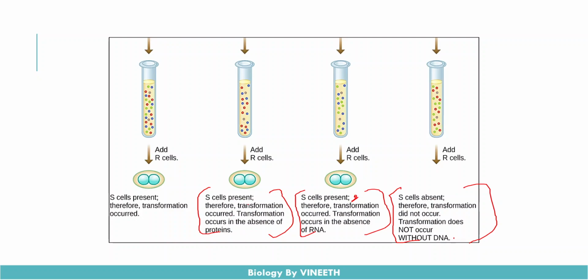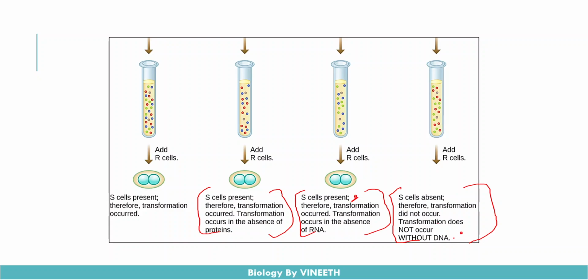So these proteins were also degraded, and the R cells were able to convert into those pathogenic smooth strains, okay, and they were able to infect the mice, and the mice also died, okay. So in all cases the mice died, but in the case of